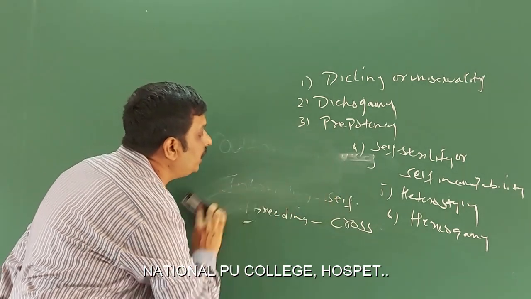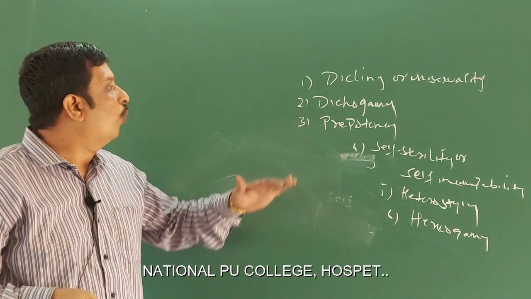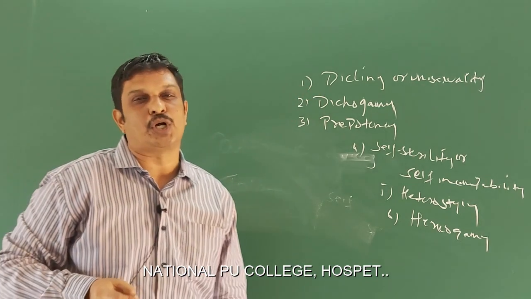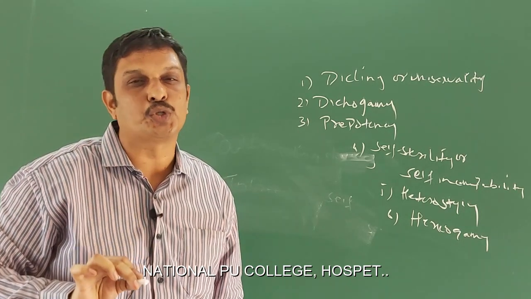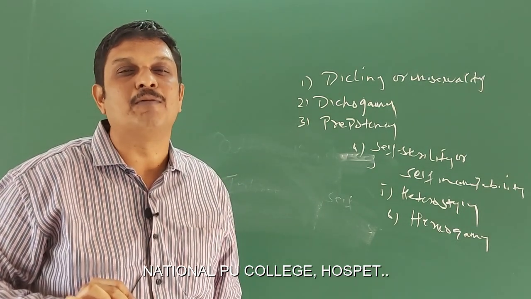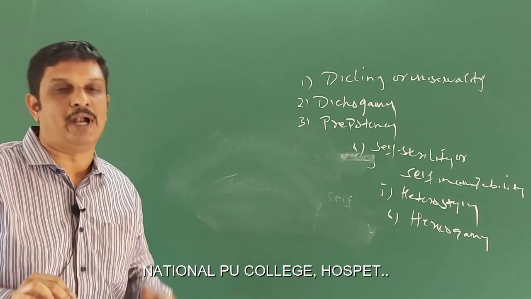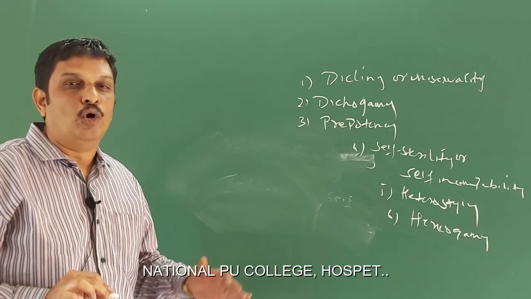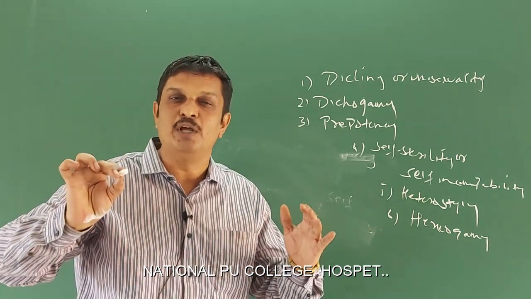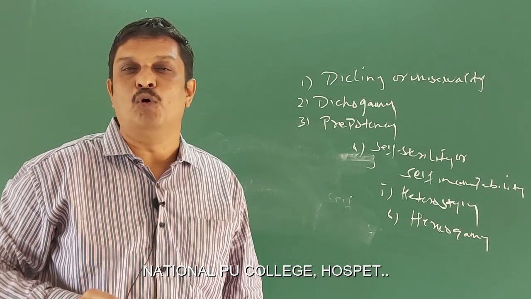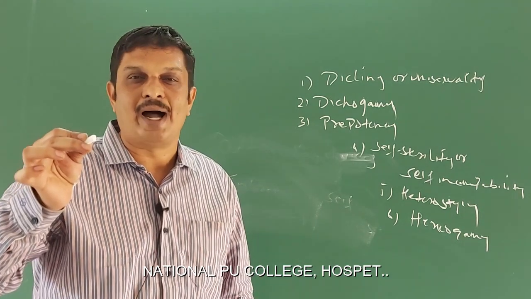First is diclinism, otherwise also called unisexuality. What do you mean by diclinism or unisexuality? It is the condition where a plant produces unisexual flowers, that is, male and female flowers. The male and female flowers may be borne on the same plant or on different plants. When the unisexual male and female flowers are borne on the same plant, the plant is said to be monoecious. Well-known examples: cucurbita, watermelon, maize and so on.